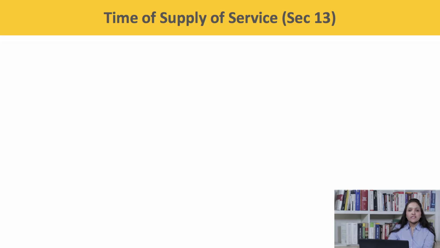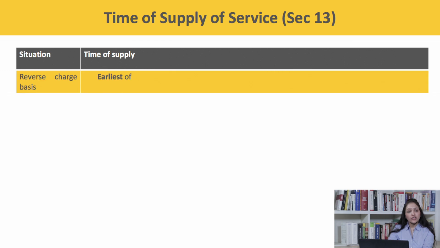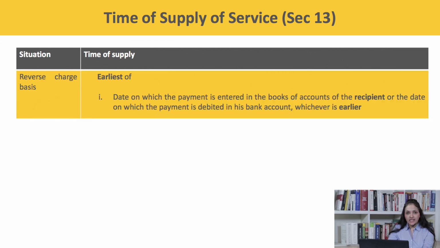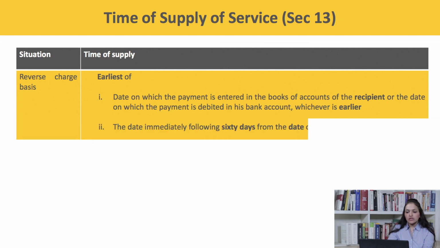According to section 13 subsection 3, the time of supply of service in the case of reverse charge is the earliest of the date on which the payment is entered in the books of accounts of the recipient, or the date on which the payment is debited in the bank account, whichever is earlier, or second parameter, the date immediately following 60 days from the date of issue of invoice by the supplier.